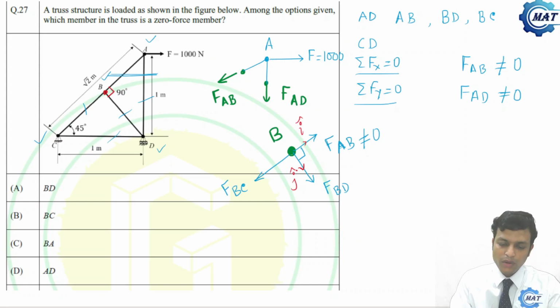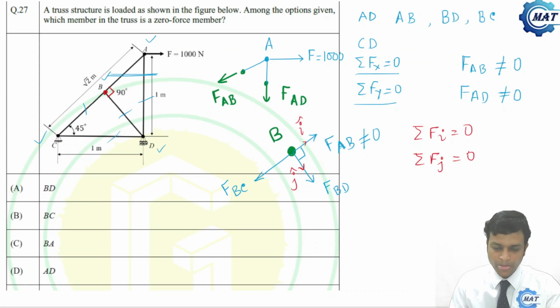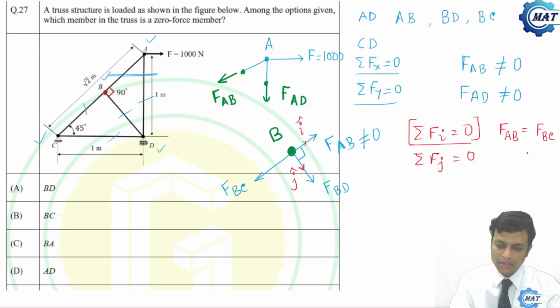Now for equilibrium we can write that summation of F of I is 0 for point B and summation of F of J is 0. If I apply summation of F of I is 0, what will we get? FAB equals FBC, and both are not equal to 0. So FBC is also not equal to 0, and FAB is not equal to 0.